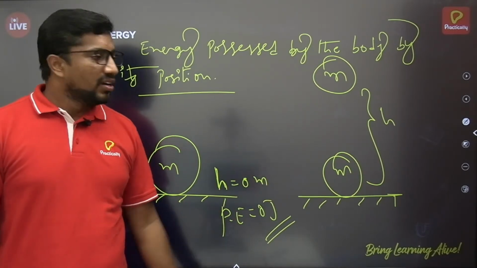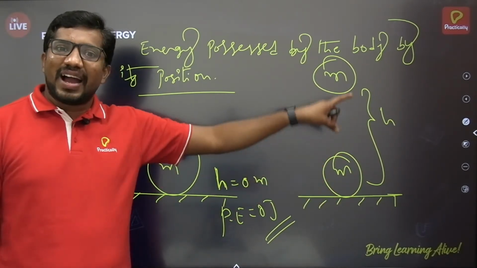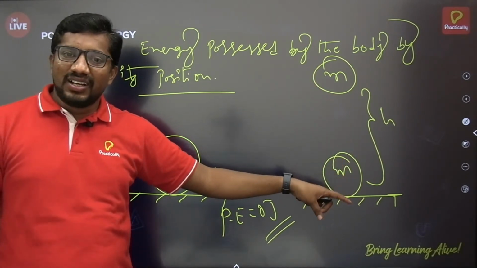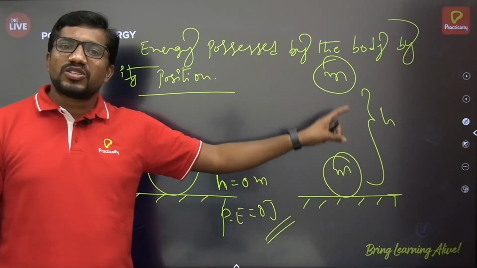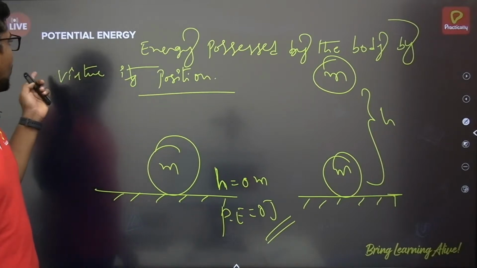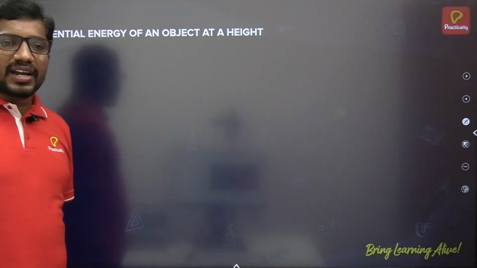So potential energy is nothing but energy possessed by the body by virtue of its position. When this object is taken to a height h with respect to the ground, we have to do certain work. Obviously, whatever work we do will be stored in the form of energy, that is potential energy here. So now, potential energy of an object at a height.